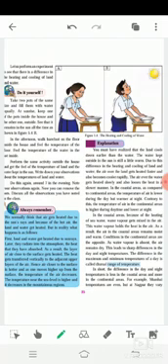So let's start with the new paragraph. Let us perform an experiment to see that there is a difference in the heating and cooling of land and water. Means you can see the heating and cooling of the land and water.